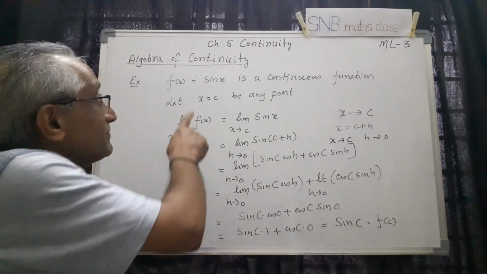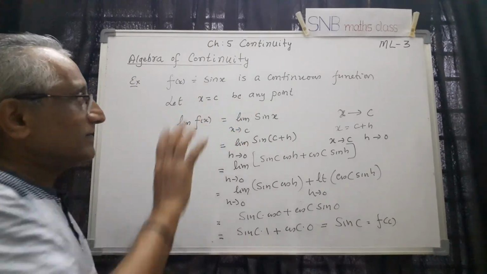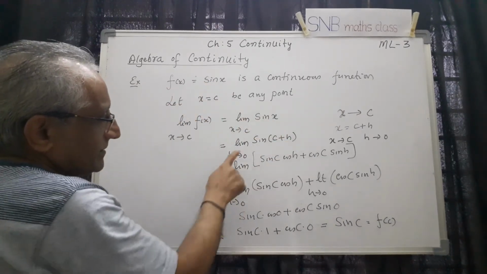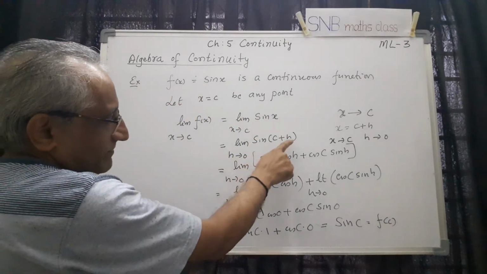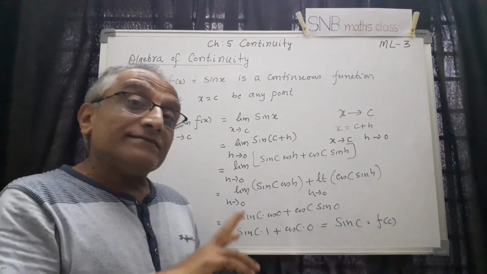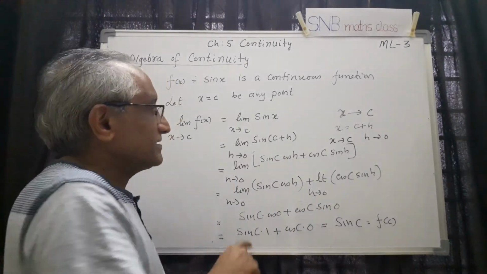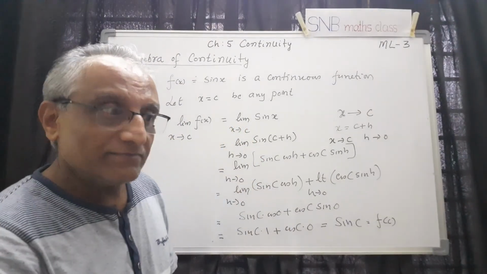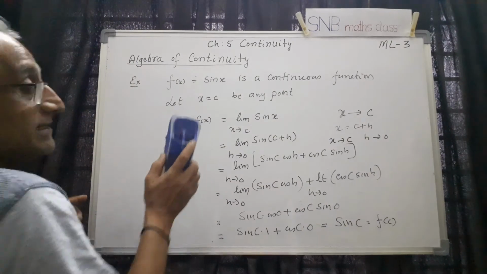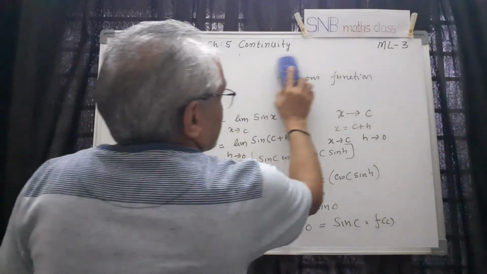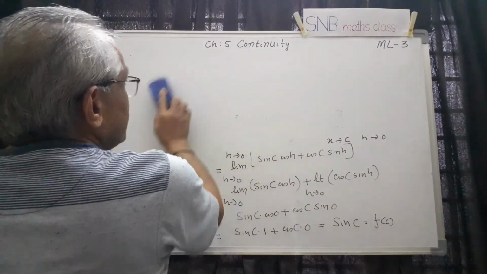In the same way you can prove cos x is continuous. What is the method? Take f of x equal to cos x. Here same, here also same. Cos of c plus h, here it is minus. Proceed further, you get the answer. Same thing for tan also. For example, for tan, the condition is that it is sin by cos, but cos should not be 0. So that means at pi by 2 and so on it is not continuous. So these are the important aspects of continuity.